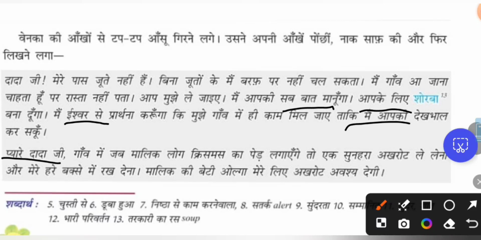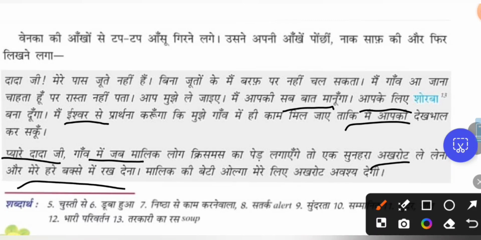प्यारे दादाजी. So after addressing someone you have to put अल्पविराम comma. So lovable grandfather. गांव में जब मालिक लोग क्रिसमस का पेड़ लगाएंगे तो एक सुनहरा अखरोट ले लेना. So grandfather has an owner, right? So when those people will be celebrating Christmas and they'll be keeping the Christmas tree, you get one golden akhroot. Sunhara is golden in the sense they used to get the walnut from them for every eve. So you also collect on his behalf. He is telling his grandfather to take one walnut from them.